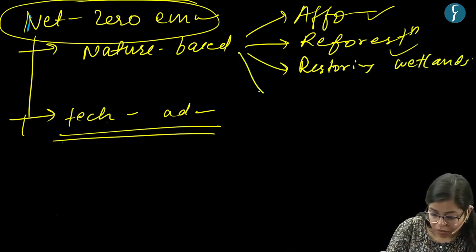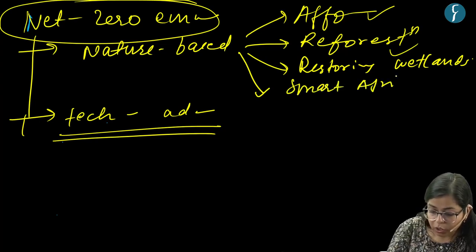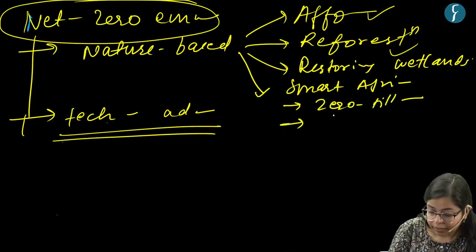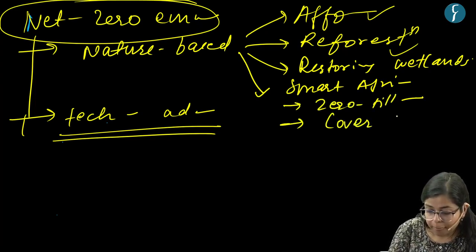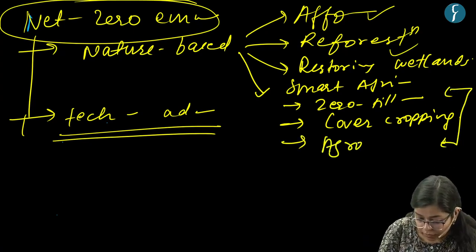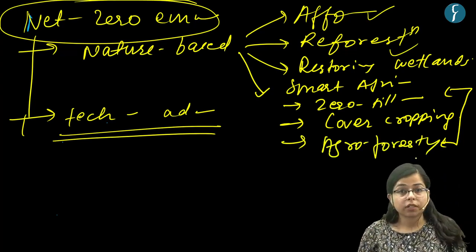Okay. Another thing is smart agriculture practices like zero tillage farming, right? Like cover cropping, right? And there are other such processes which can be employed in agriculture also, say agroforestry. So these are some nature based solutions, right?